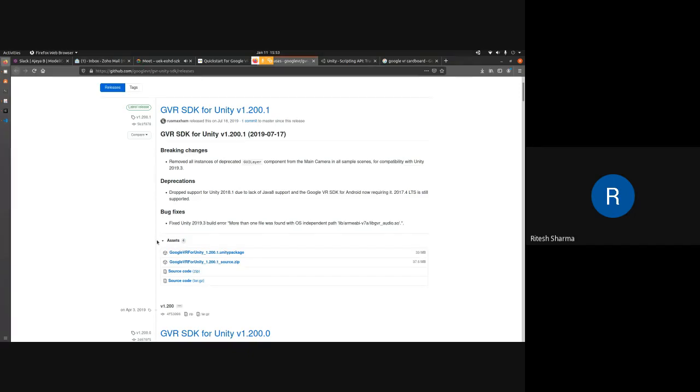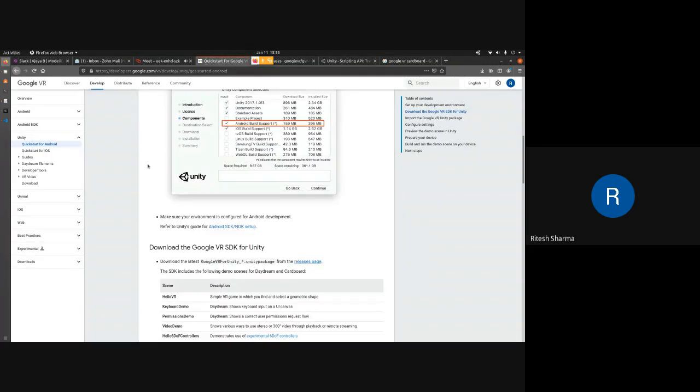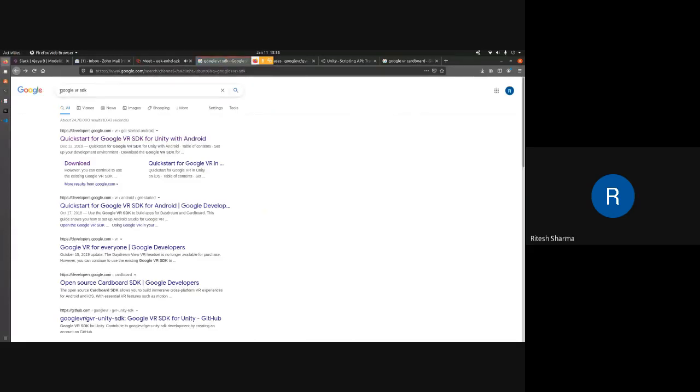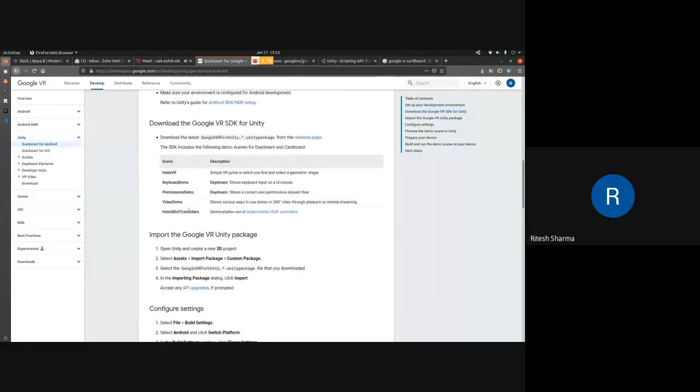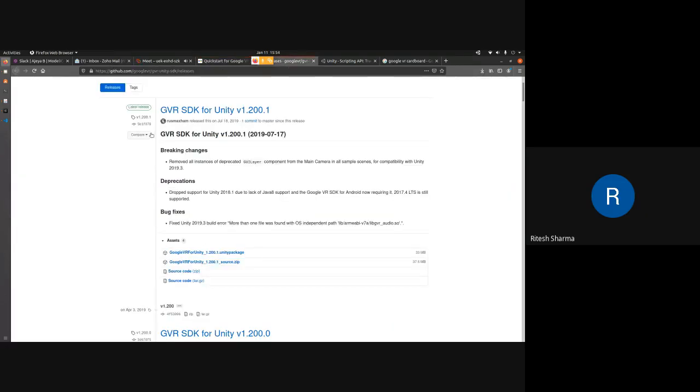I'll wait for all of you to have this particular thing downloaded, and I hope all of you followed me till here. Just Google Google VR SDK, click on Quick Start for Google VR SDK, come down and download the Google VR SDK for Unity. Where it says release page, just click on that. That will take you to their GitHub page. Download the latest release version, which is 1.200.1.